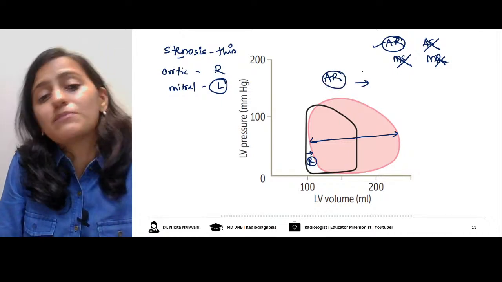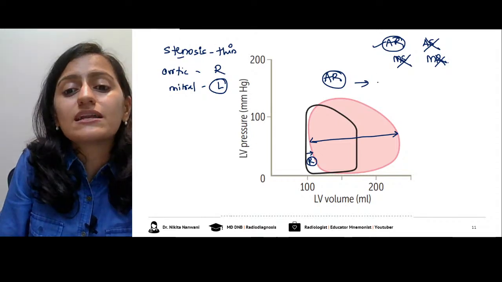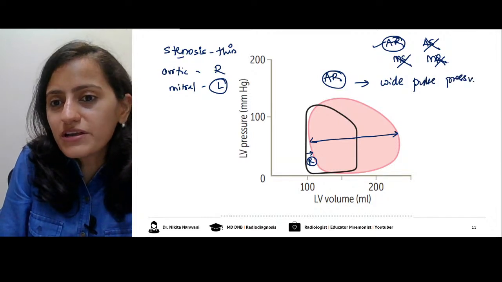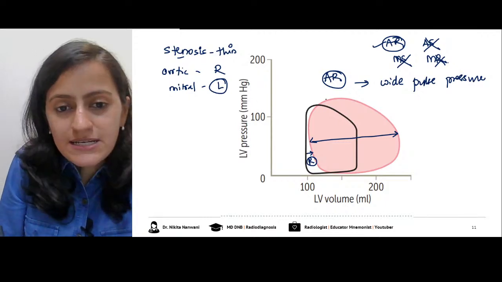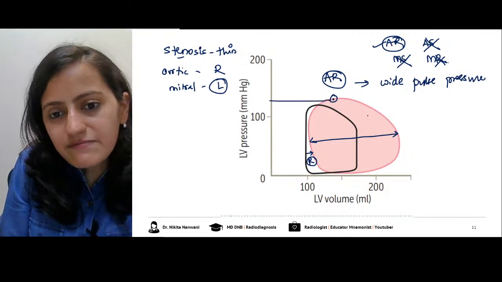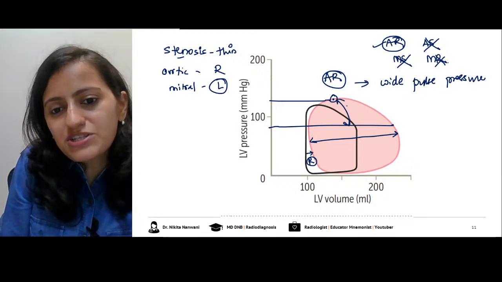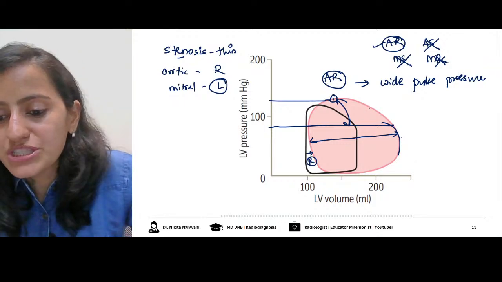In medicine, we read about the various clinical signs in aortic regurgitation. They are basically due to wide pulse pressure. That is a very important feature of aortic regurgitation. So this is the systolic maximum, and you have the diastolic here. You can see that the pulse pressure will be significantly high in aortic regurgitation.